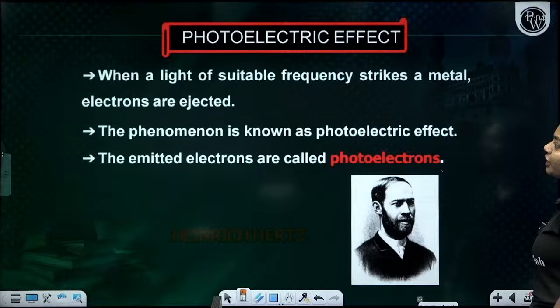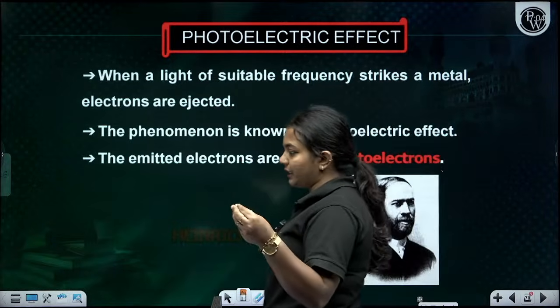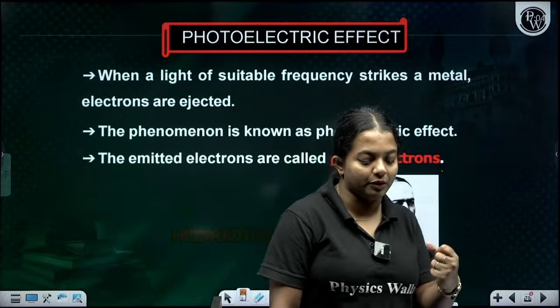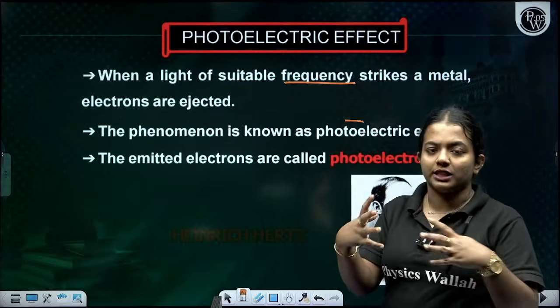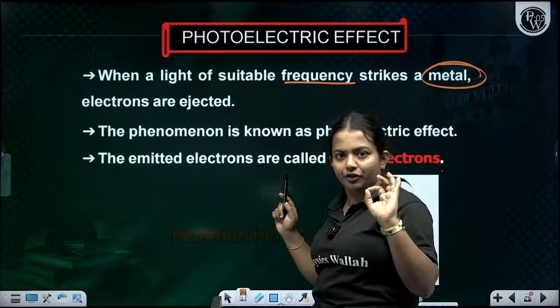Now the photoelectric effect is basically what happens when light of a suitable frequency hits a particular metal. There are some criteria for the metals also.